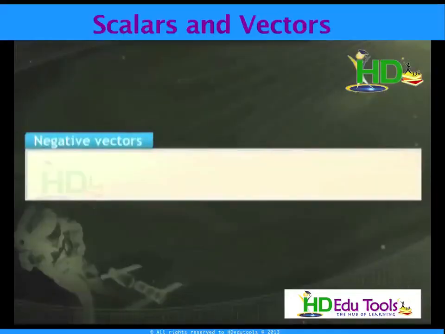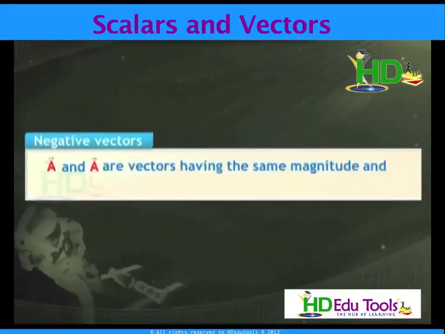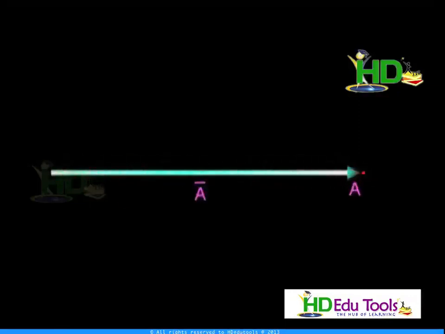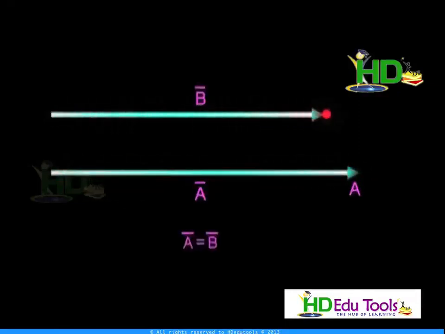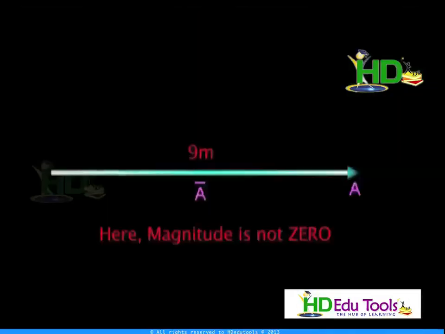The next, negative vector. A negative vector is a vector having the same magnitude as the given vector but opposite in direction. Suppose A is a vector; the negative vector of A is along this direction and it is represented by minus A. Both have the same magnitude but the direction is opposite. Proper vector: a vector whose magnitude is not 0 is known as a proper vector.